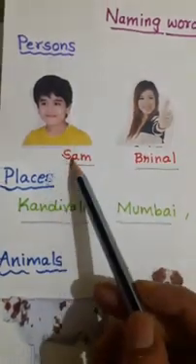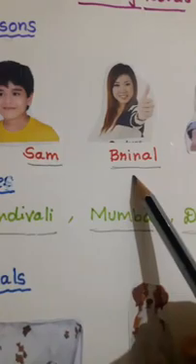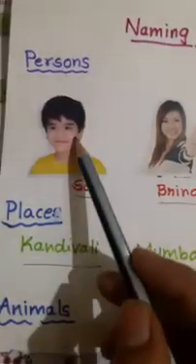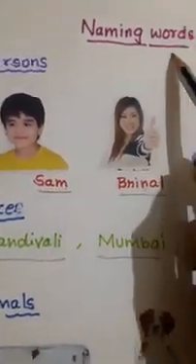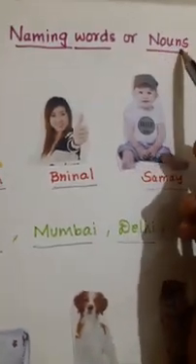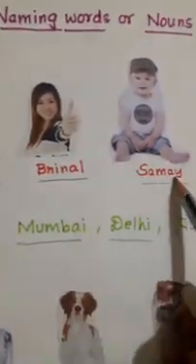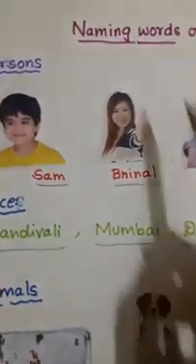Names of persons. He is Sam. She is Brinal, Samai, and Roshni. These are all their names. Sam is a naming word, or we can say noun. Brinal, Samai, Roshni. Names of persons are called naming words or nouns.